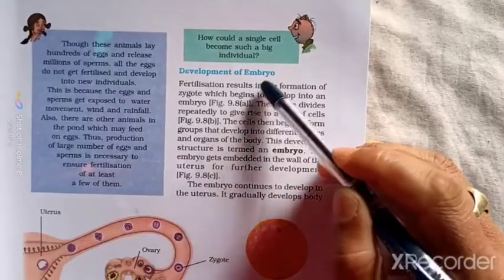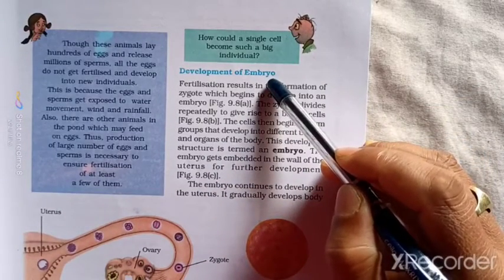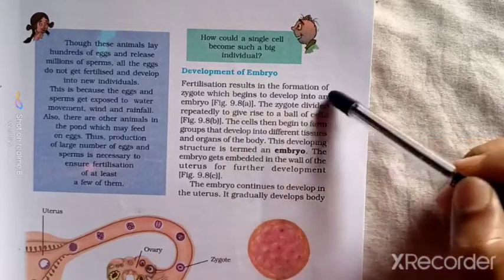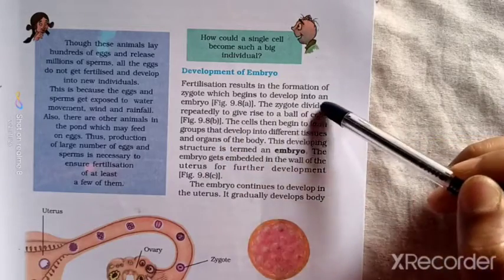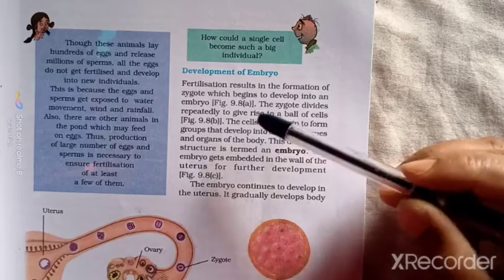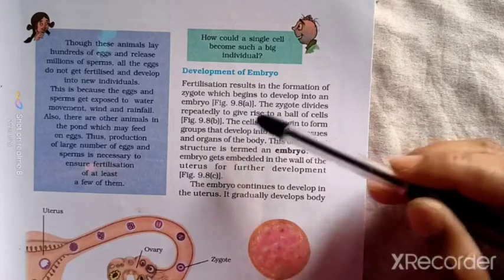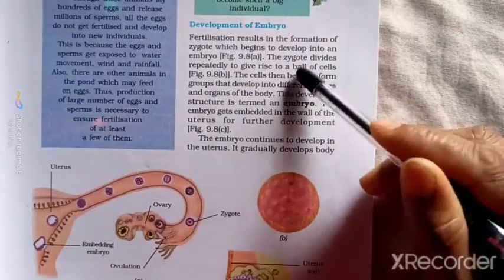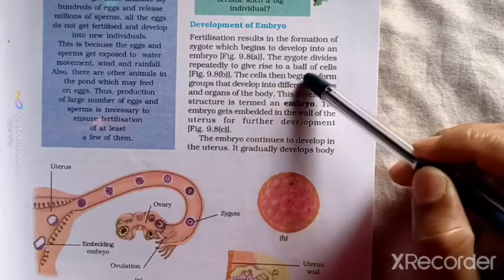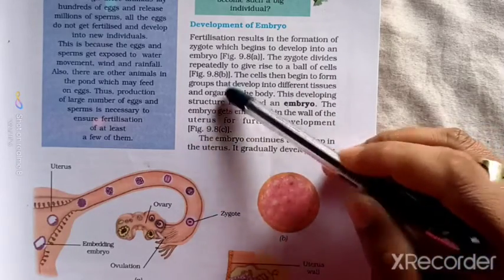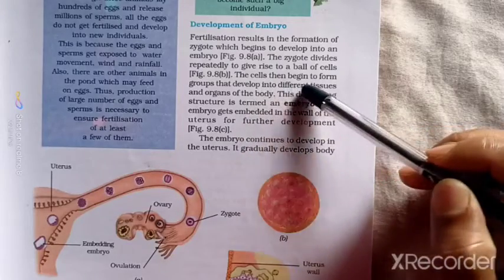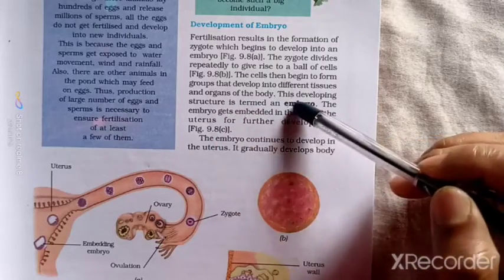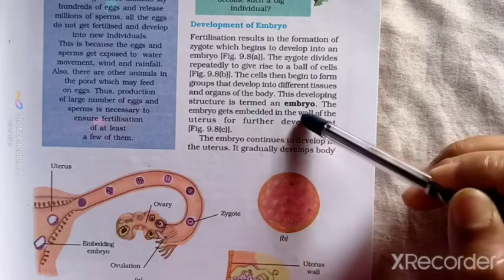So here, development of embryo. Fertilization results in the formation of zygote, which begins to develop into an embryo. Just after fertilization, formation of zygote begins, and figure number 9.8a is shown here. The zygote divides repeatedly to give rise to a ball of cells, as in figure 9.8b. The cells then begin to form groups that develop into different tissues and organs of the body. This developing structure is termed an embryo.